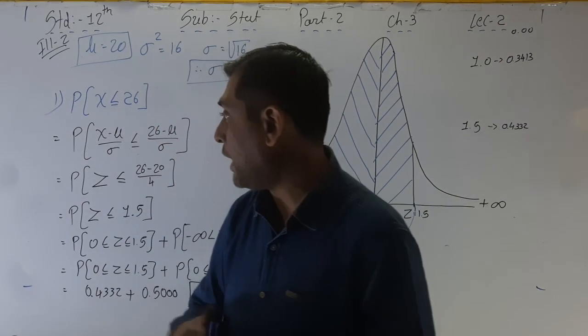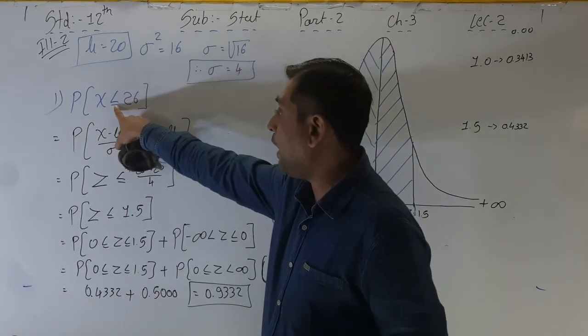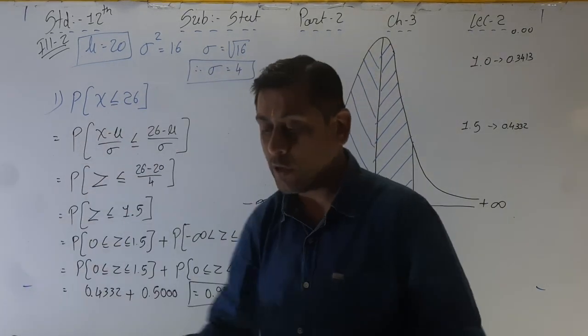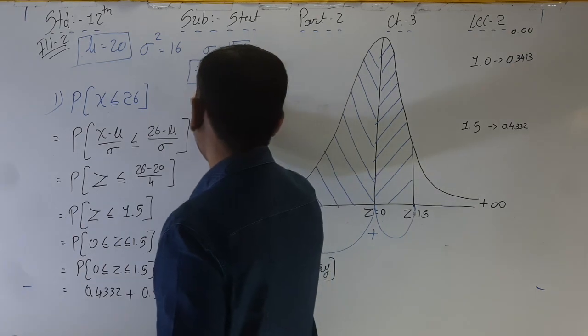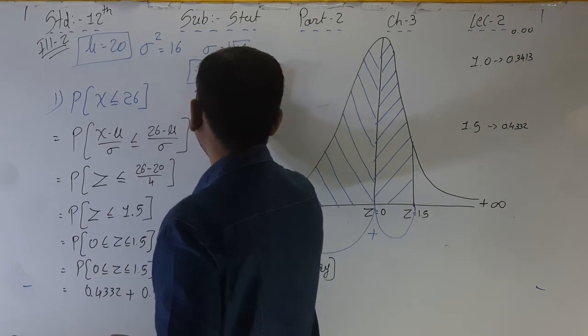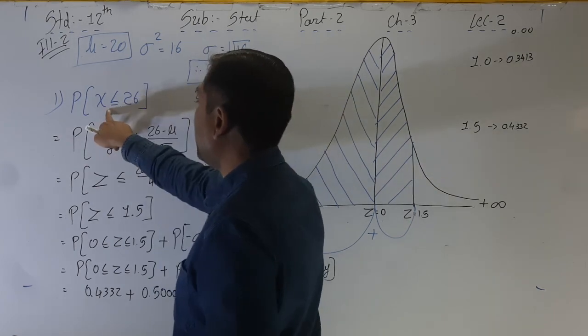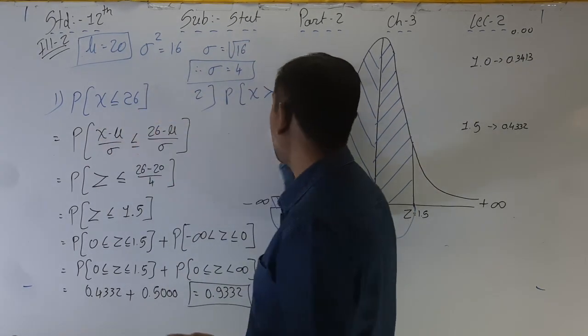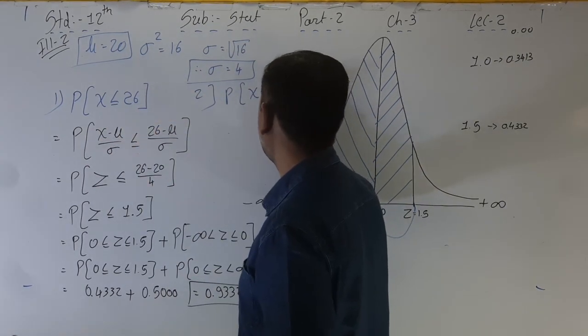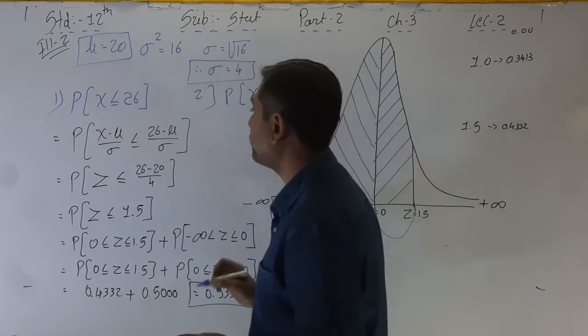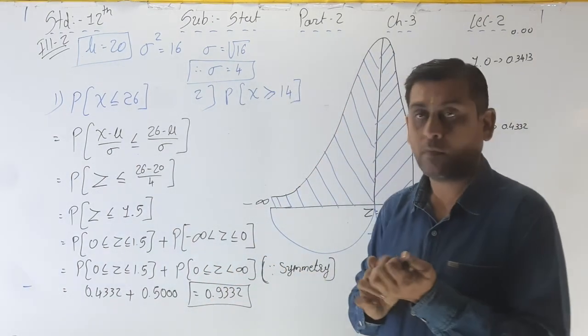The first part was less than 26. Now for the second part, I am writing P of x less than or equal to, and more than, that's why greater than or equal to 14.